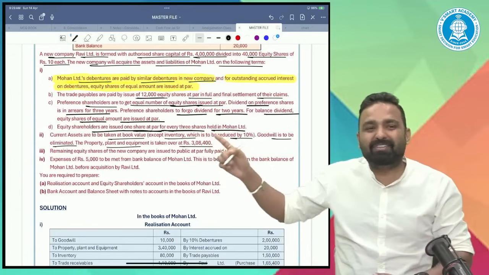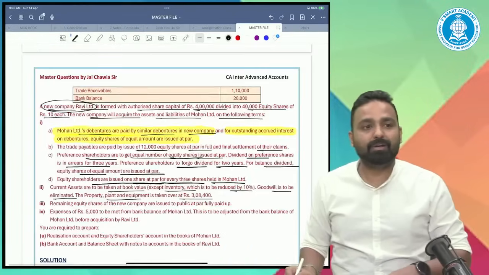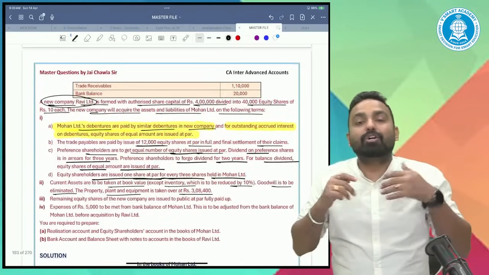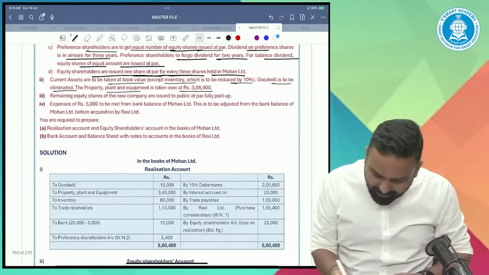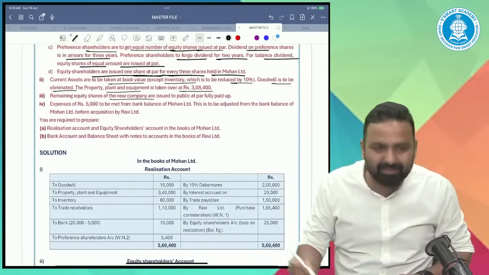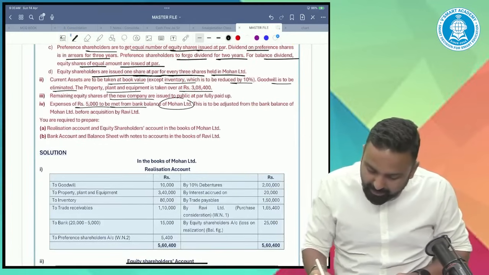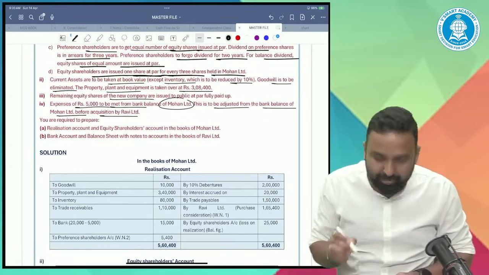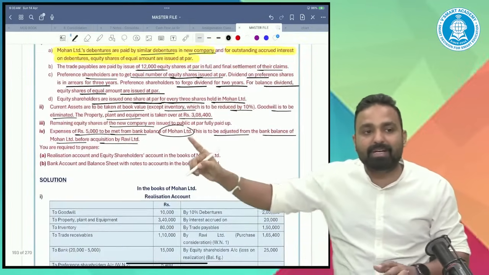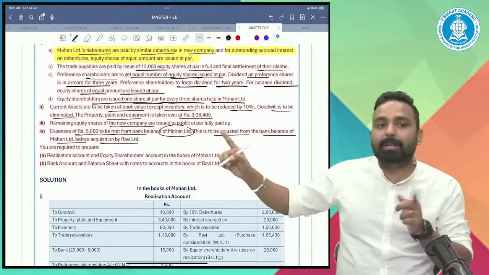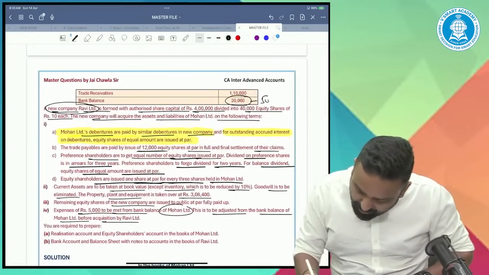See, they are giving you the values. These values are to be considered by the new company, Ravi Limited. Mohan Limited will close its books every time at book value. Remaining equity shares of the new company to be issued to the public at fully paid, not required in the books of Mohan Limited. Expense of 5,000 to be made from the bank balance of Mohan Limited. This is to be adjusted from the bank balance of Mohan Limited before acquisition by Ravi. So Mohan Limited has a bank balance of 20,000. Out of 20,000, Mohan Limited will incur 5,000 of expense, and then the remaining 15,000 will be taken over by Ravi.